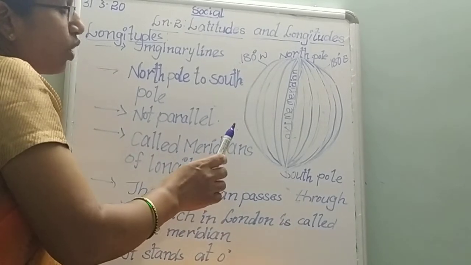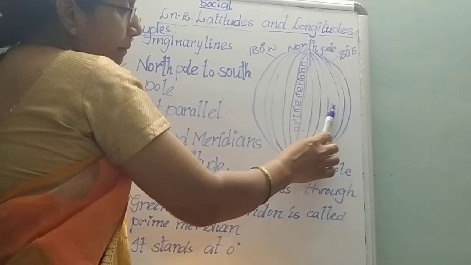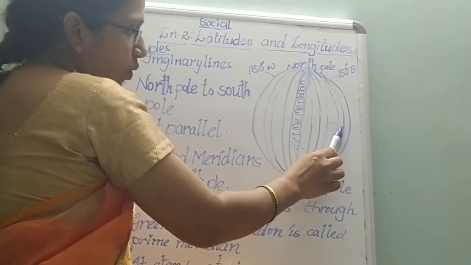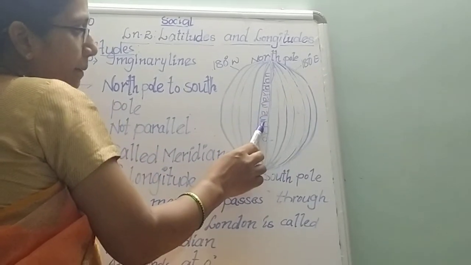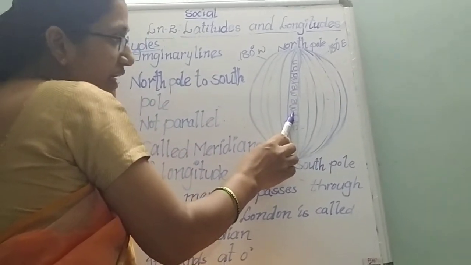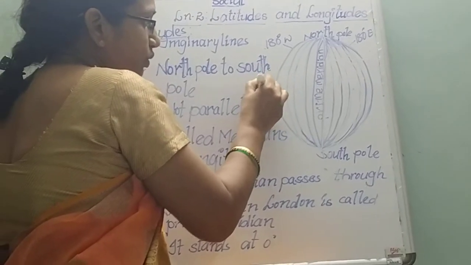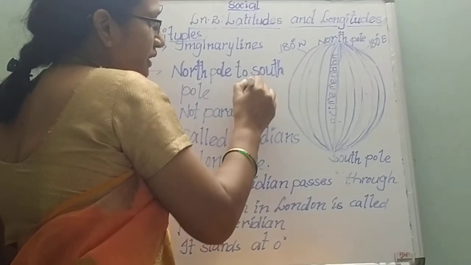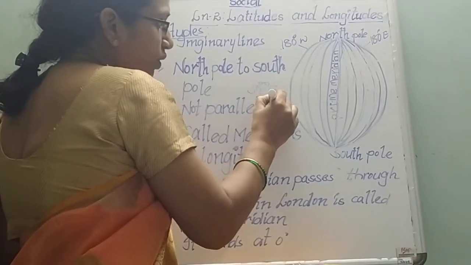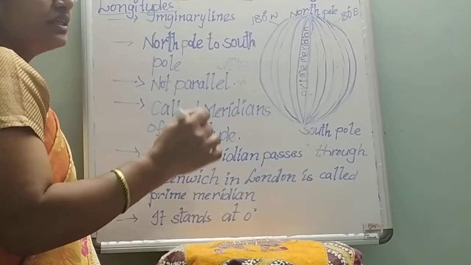All the meridians located to the east of the prime meridian are indicated with degrees east. So how will we indicate? Degrees east. That means 30 degrees east or 40 degrees east or 60 degrees east, 80 degrees and so on.